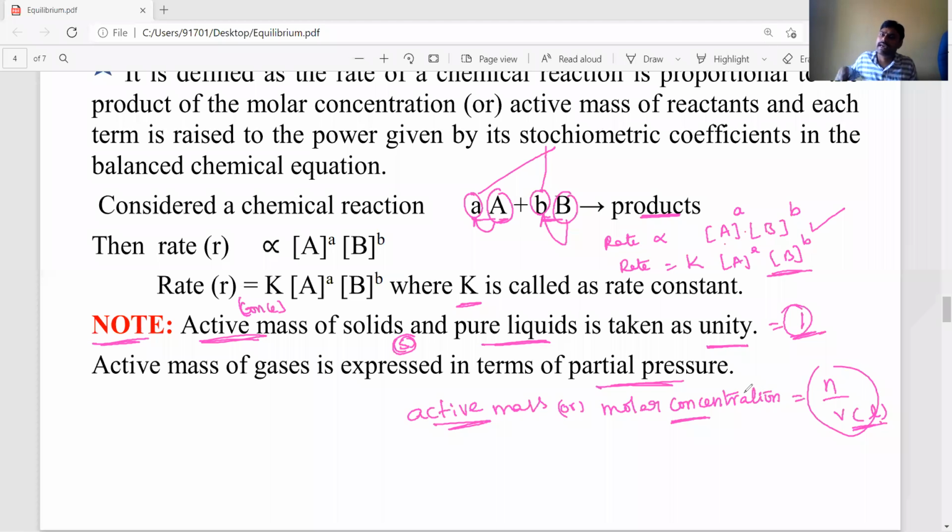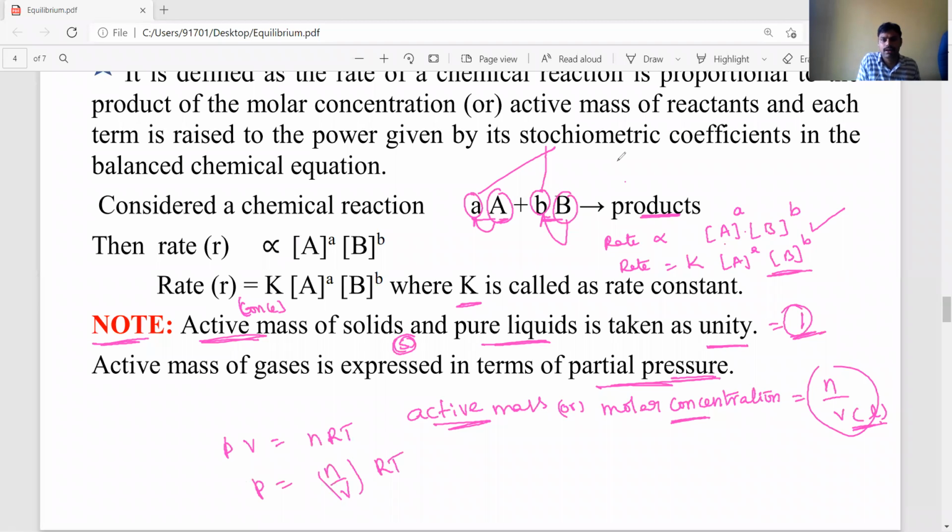So this n by V value is known as active mass or molar concentration. For gaseous reactants or gaseous products, it is expressed in terms of pressure. Why? This concentration becomes pressure according to the ideal gas equation, PV is equal to nRT, and P is equal to n by V into RT.